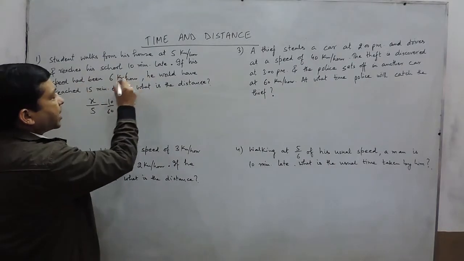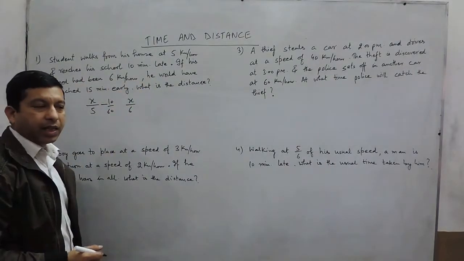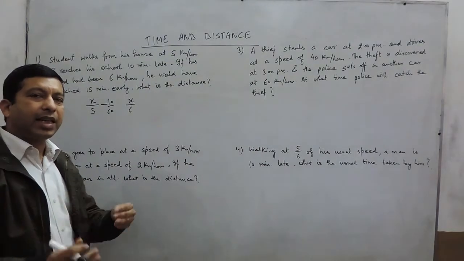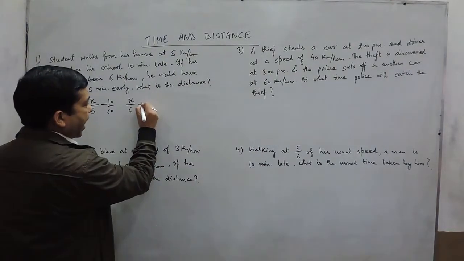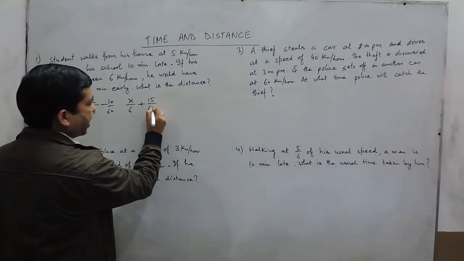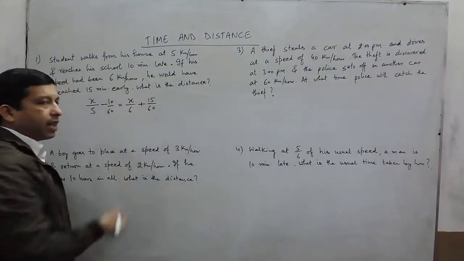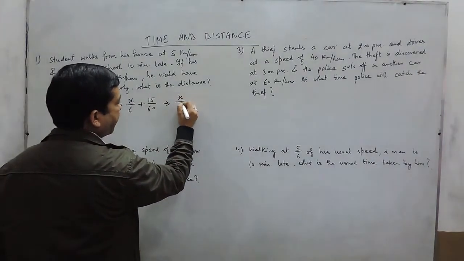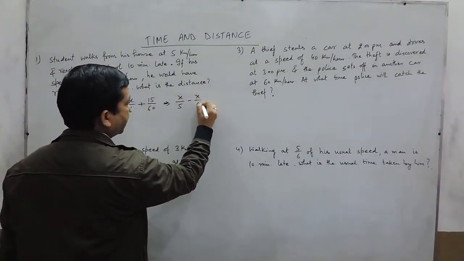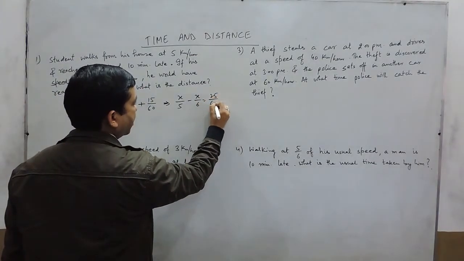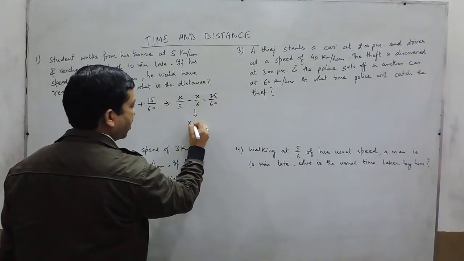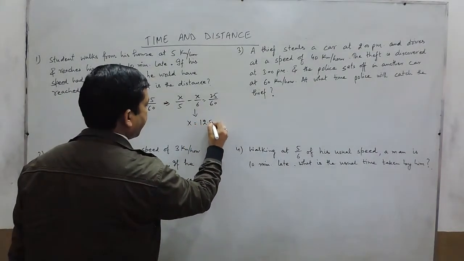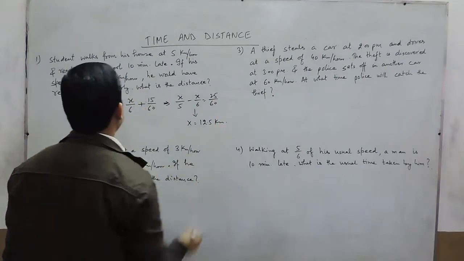But when he is going at a speed of 6, he is 15 minutes early. Means if he is going to the school after 15 minutes, still it is the right time. So we are adding 15 minutes, that is 15 upon 60 hours, to this, and we have to equate them. So we can say x upon 5 minus x upon 6 is equal to 25 upon 60, and we can calculate the value of x here, which will come out to be 12.5 kilometers.